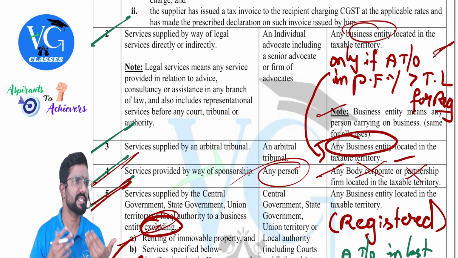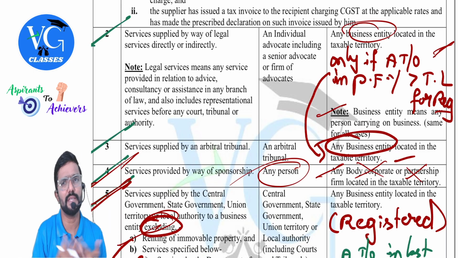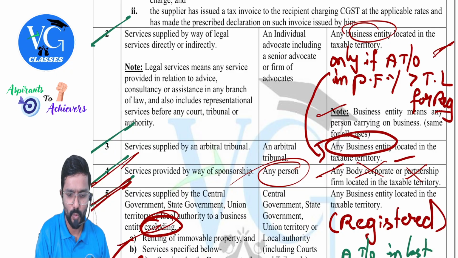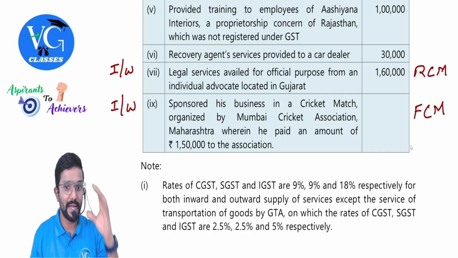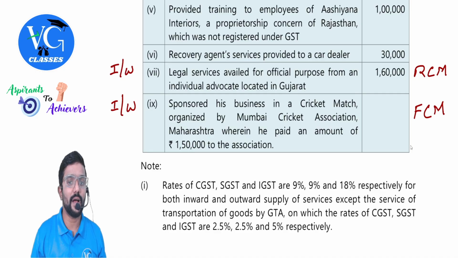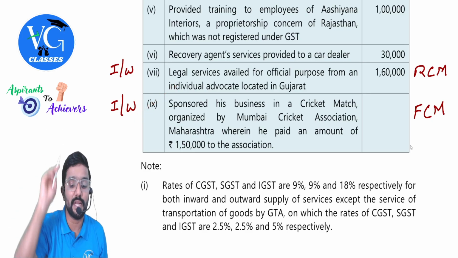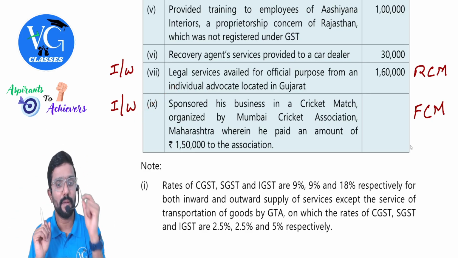Our son, who is registered under GST and is doing some business. Hence, RCM is applicable. Okay, sir. Next. Sponsored is business in cricket match organized by Mumbai Cricket Association, Maharashtra, wherein he paid an amount of 1,50,000 to the association. Guys, there is an amendment in this for September.